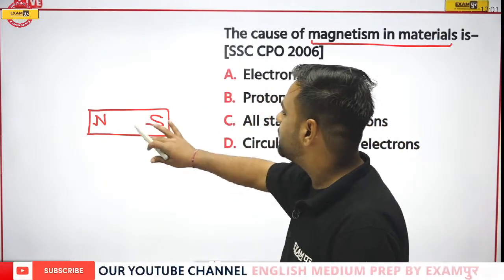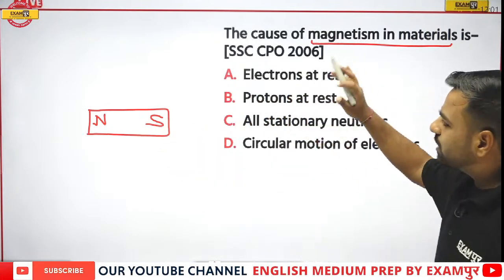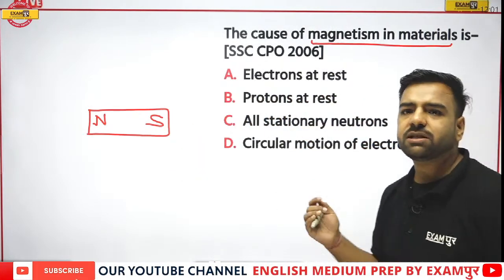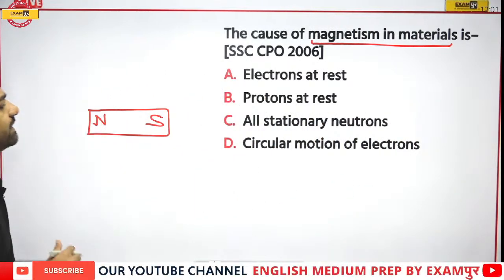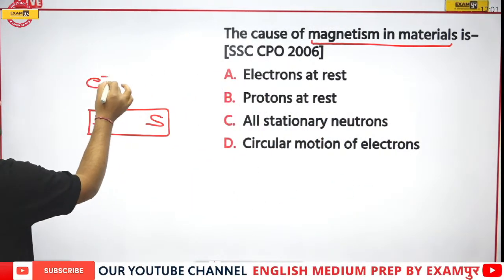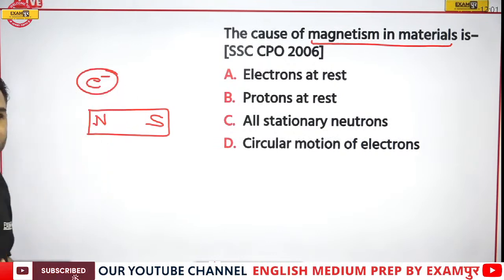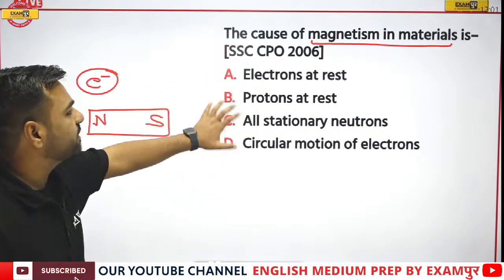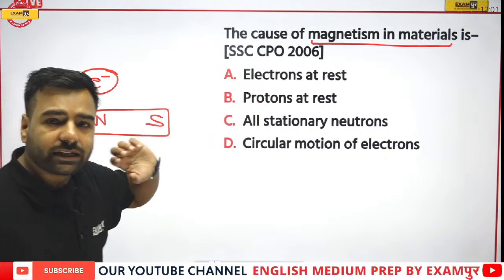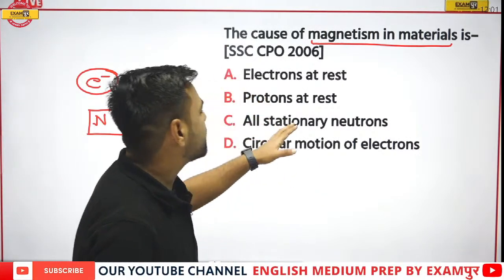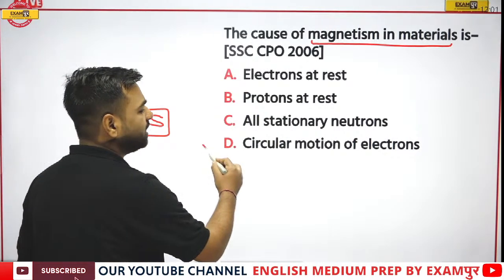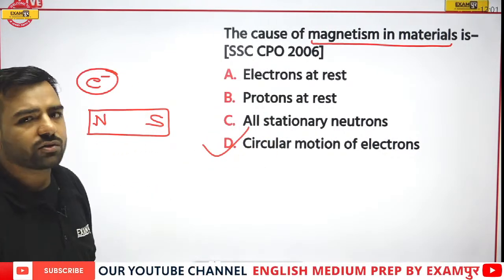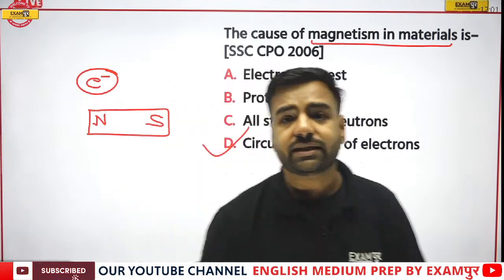But if I talk about this particular magnet, what causes this magnetism? There must be something because of which this magnetism is there, right? So that is the electrons. These electrons are always moving. And if I see these options, are electrons at rest? No. Electrons are not at rest. Protons are at rest. We are not dependent on the protons as well. If I talk about option D, that is circular motion of electrons. So this is going to be the correct answer, that is option number D.